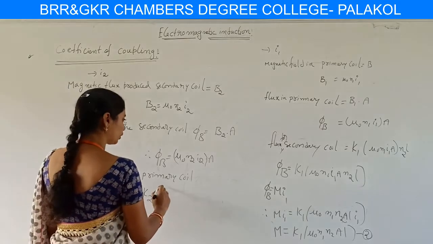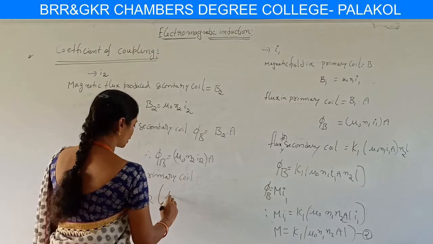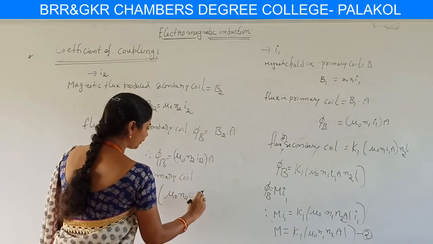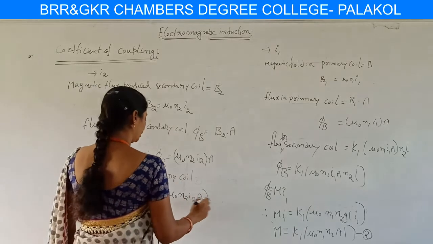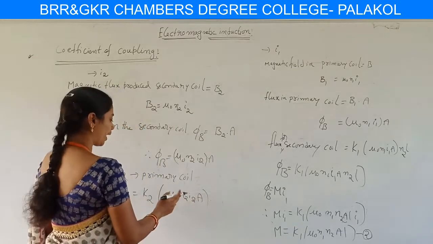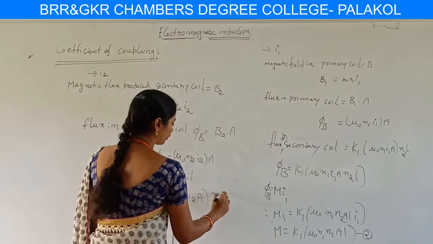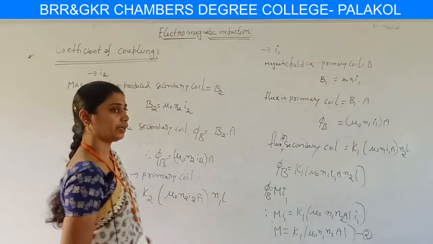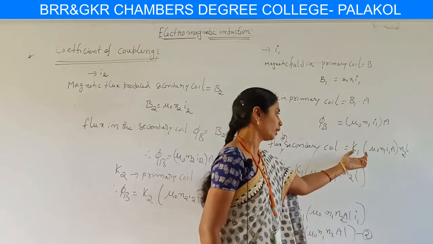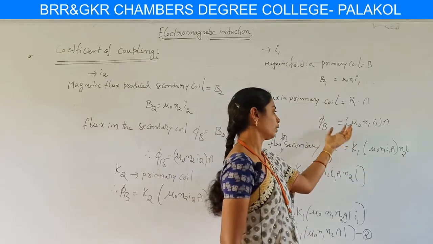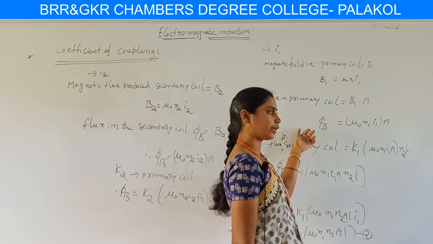So phi b equal to K2 into this value, which is nothing but mu naught N2 I2 into area A, and this is the impact of the secondary on the primary, hence we write here N1 into L. Here K1 is the fraction of flux linked in the secondary coil due to the effect of the primary coil.